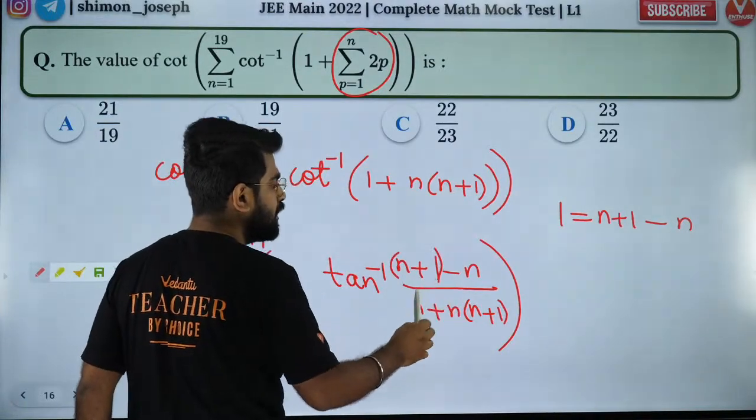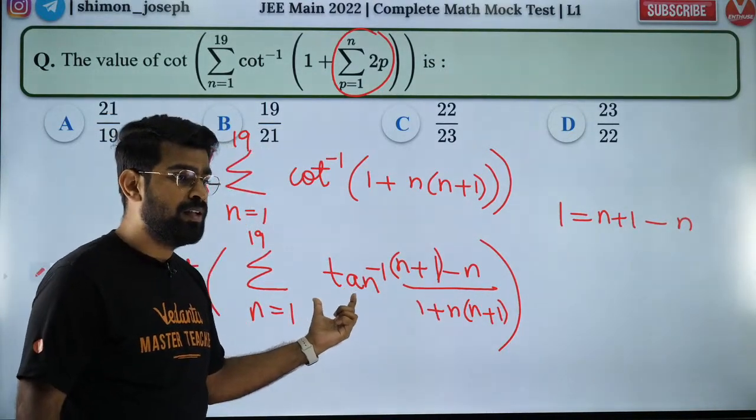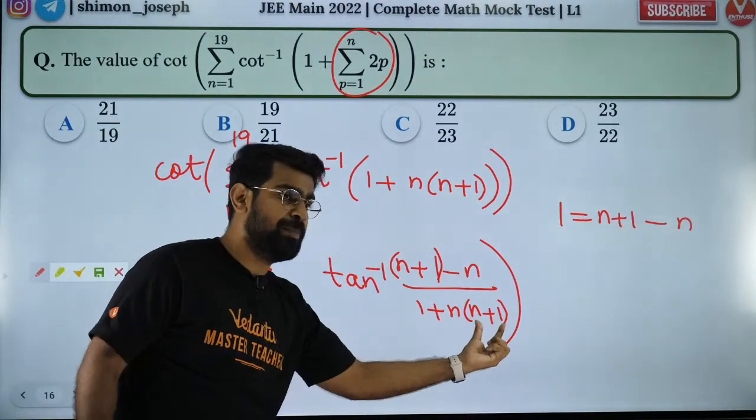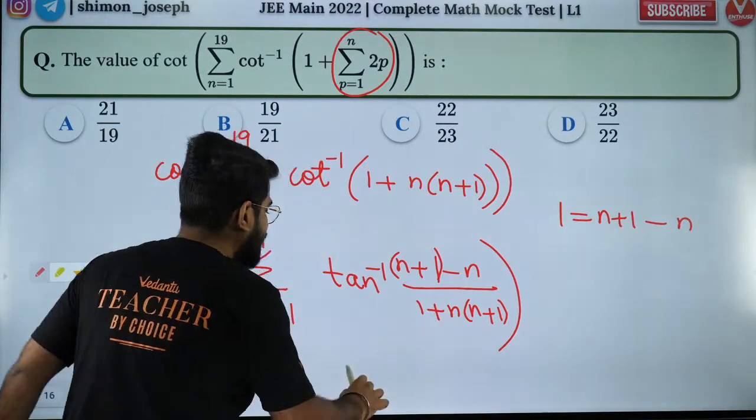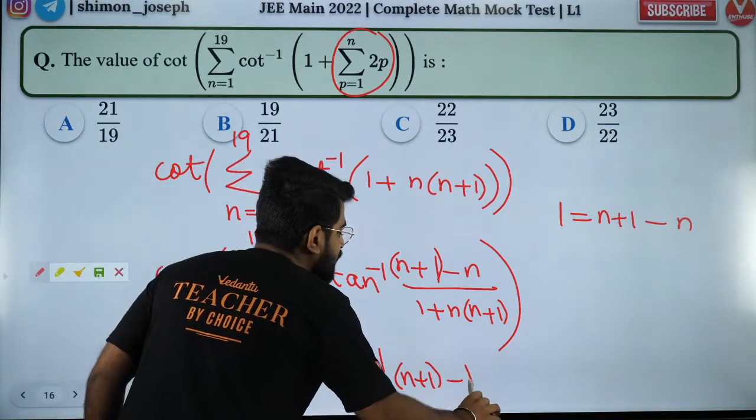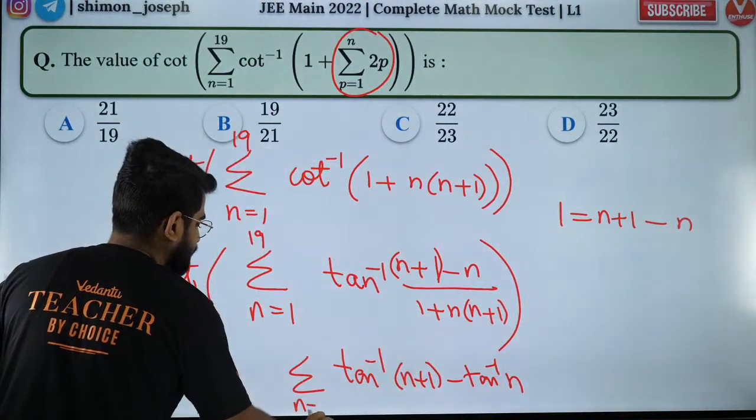You tell. So guys, now what I have is tan inverse of a minus b by 1 plus ab. What is that? Tan inverse of a minus b by 1 plus ab is nothing but tan inverse of a minus tan inverse of b. So I have a beautiful expansion.